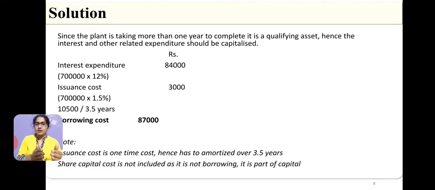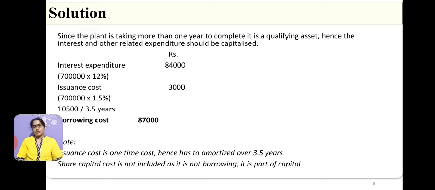So, if I divide 10,500 by 3.5, for the first year I get 3,000 as the amortization value of the issuance cost.